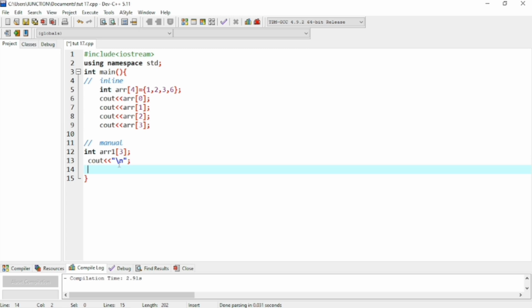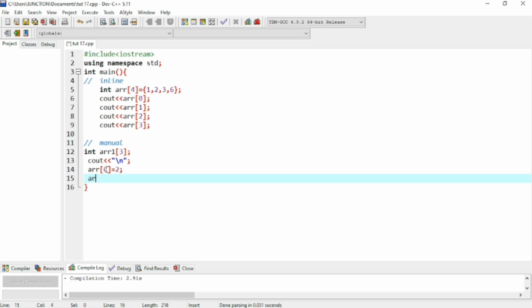How can we insert them? Simply we can use the array, and for the array we first have to identify the index position. We are inserting at the index position of 0. The index position of 0 is the first value. I will insert a 2 here, and then array